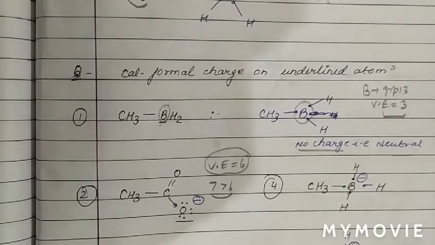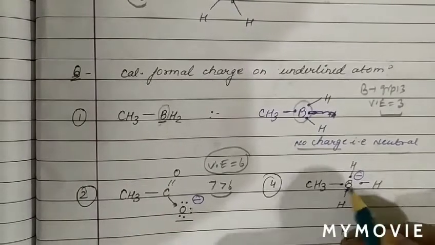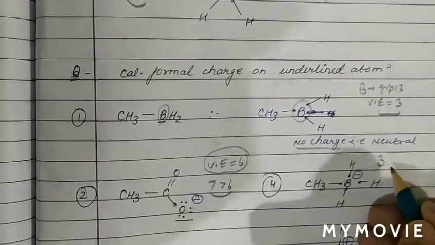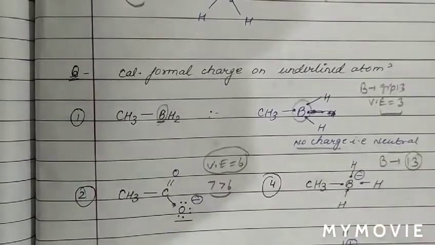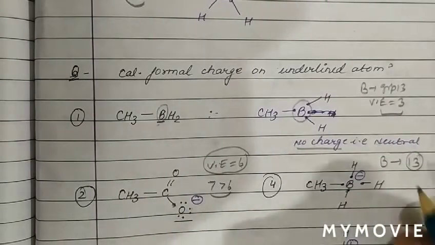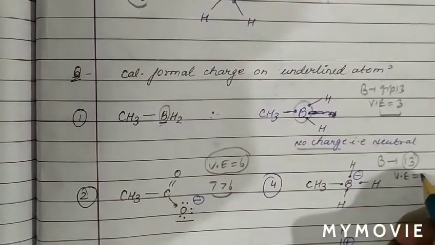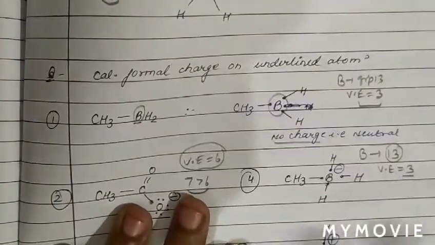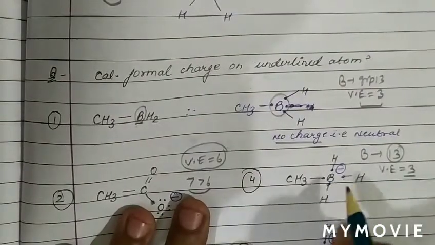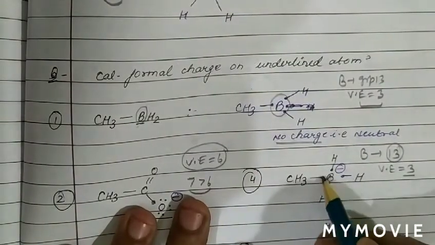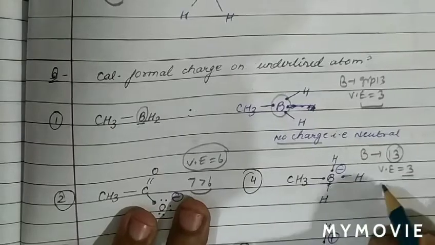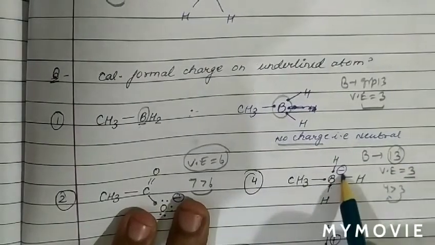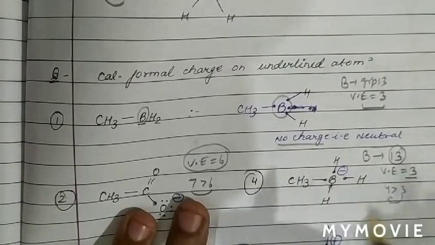Now see another case. As we can see, central atom boron, we have to calculate the formal charge on boron. As boron is group number 13 element, valence electron in group number 13 is 3. So we can see that in the structure the number of bonds formed by boron is 4: 1 2 3 4. So 4 is more than 3. How much greater it is? 1 unit. Therefore 1 unit of negative charge on boron. So this is the formal charge on boron.